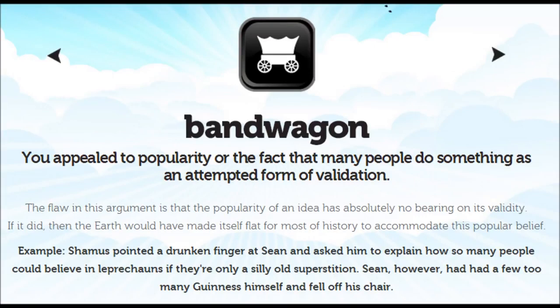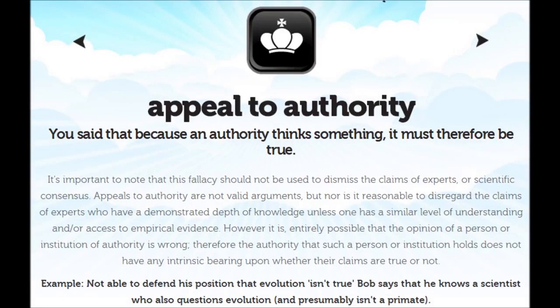However, it is entirely possible that the opinion of a person or institution of authority is wrong. Therefore, the authority that such a person or institution holds does not have any intrinsic bearing upon whether their claims are true or not. Example: not able to defend his position that evolution isn't true, Bob says that he knows a scientist who also questions evolution and presumably isn't a primate.